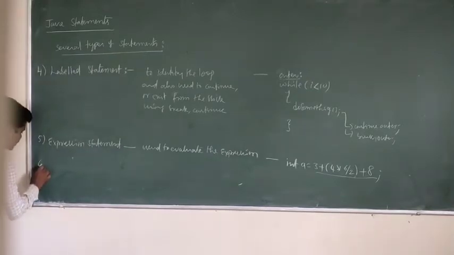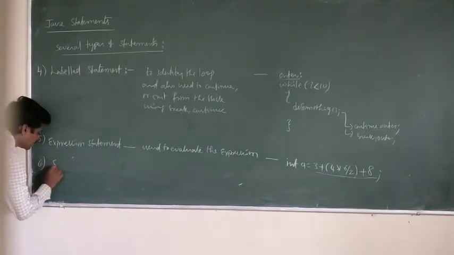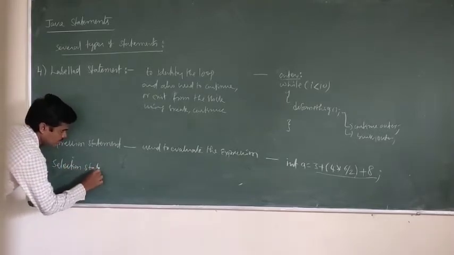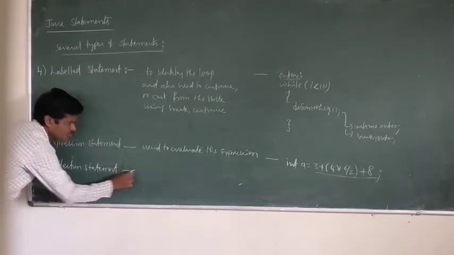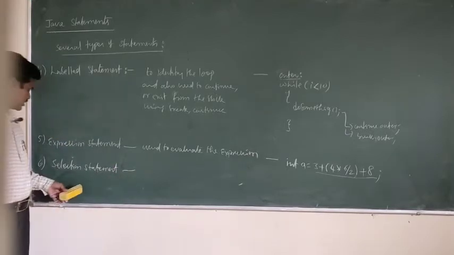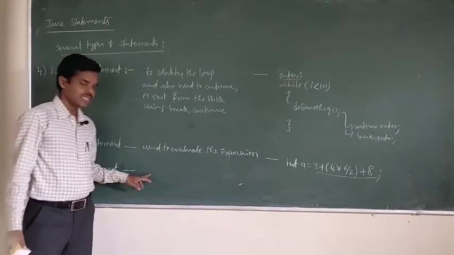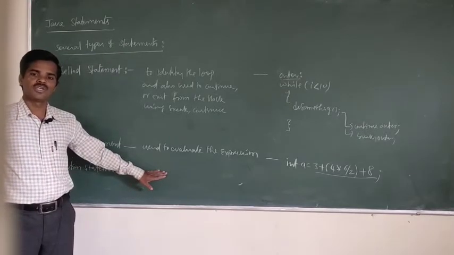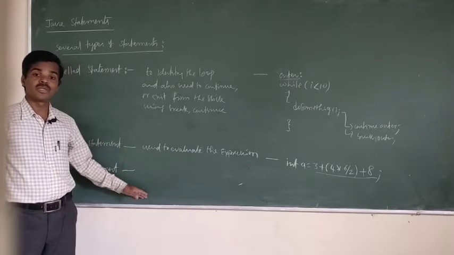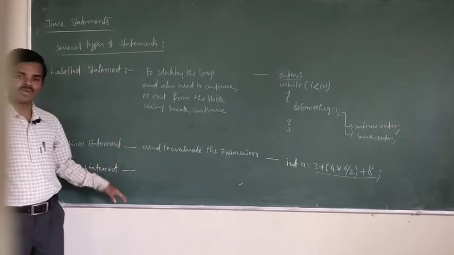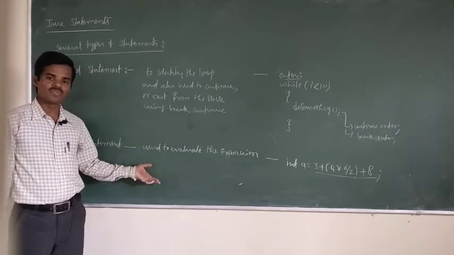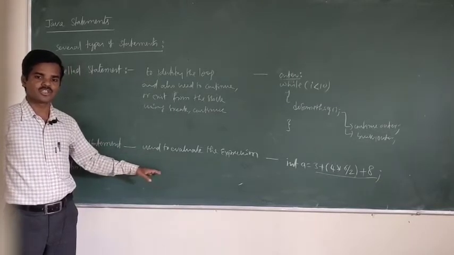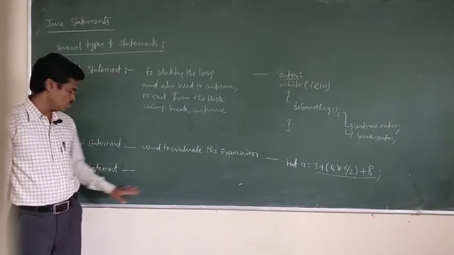Then another statement is the selection statement. There are three types of selection statements used in Java. These statements are executed based on the condition value, based on the value of the expression, that is, a conditional expression, whether the expression is true or false, which is a Boolean value. Understood?